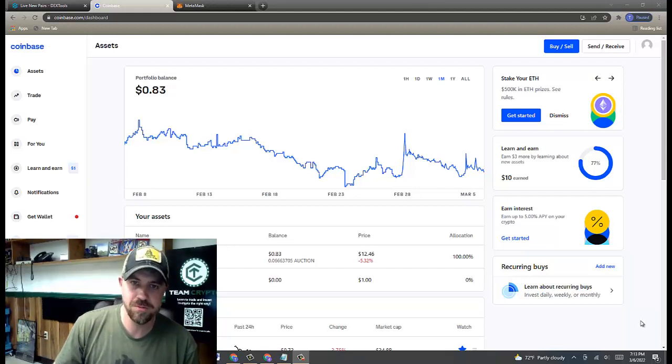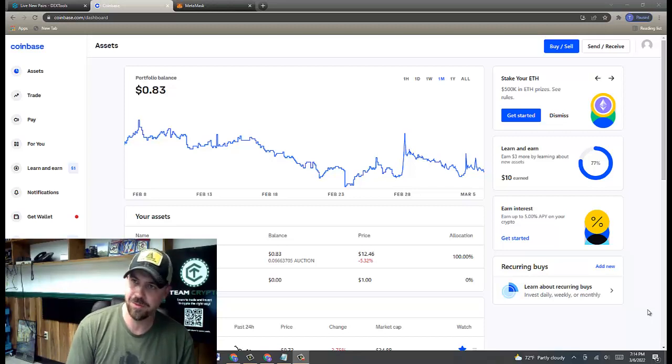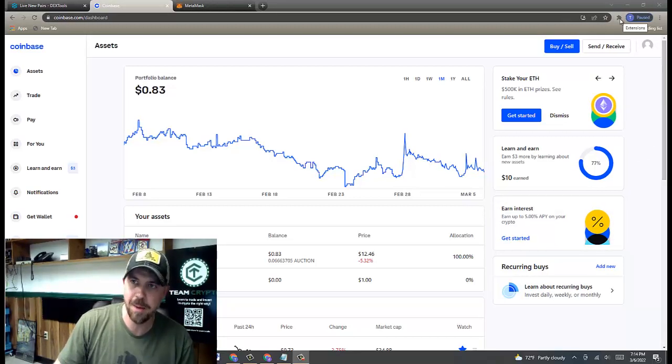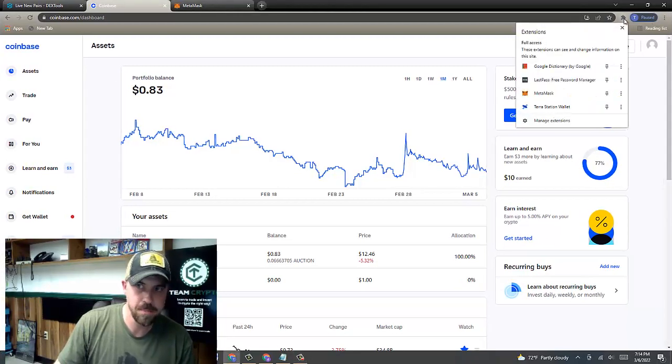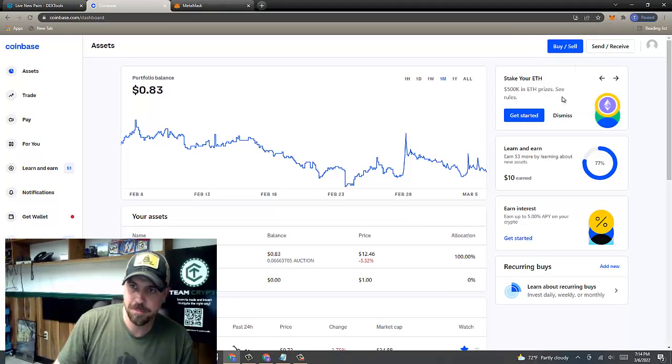Today I'm going to show you how to import some more tokens and coins to your MetaMask. And the one that I really enjoy and like is Avalanche. So first thing I'm going to do is go up to the extension at the top that looks like a little dinosaur. I'm going to click on MetaMask.